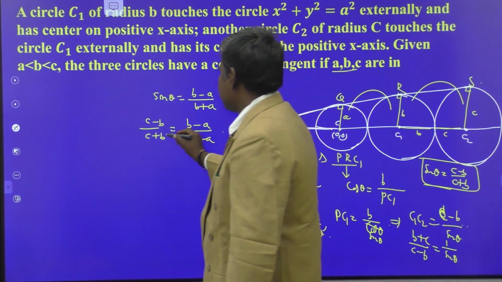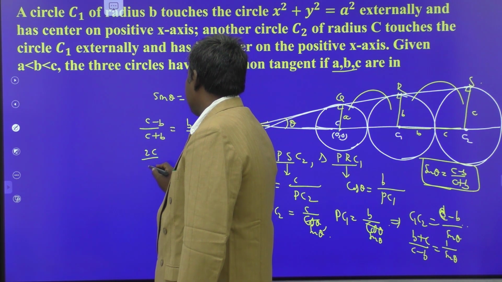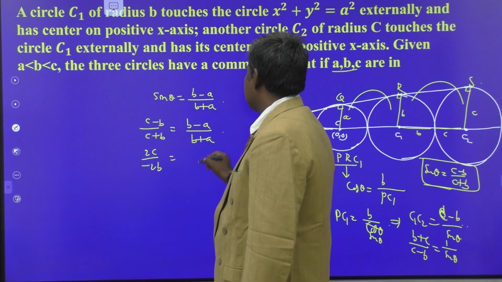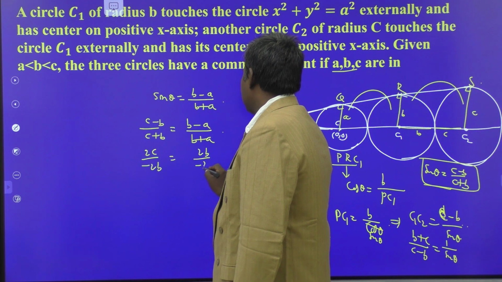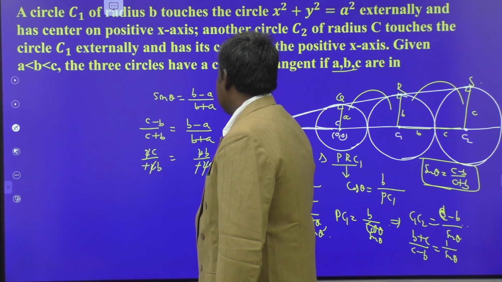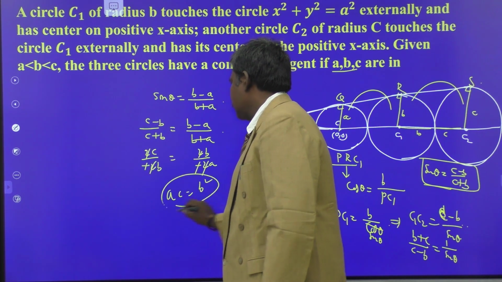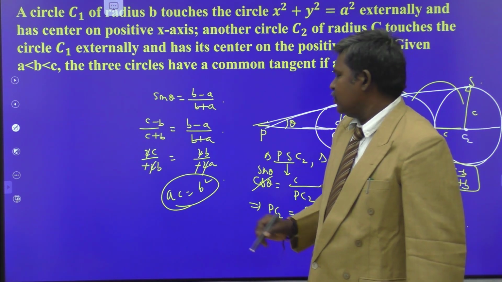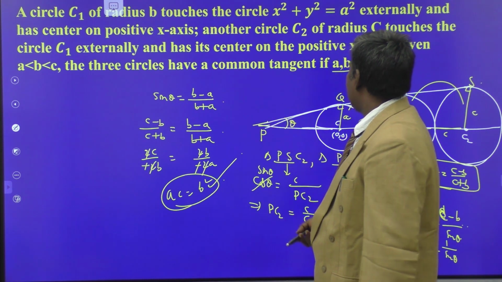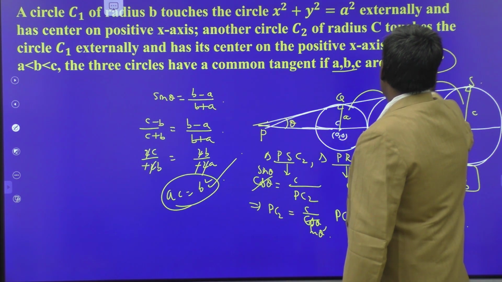Now we apply componendo and dividendo for this. Just by adding these two, we get 2C, and by subtracting these two, minus 2B. That is, by adding these two, we get 2B, and by subtracting, minus 2A. So 2 and minus get cancelled. We have AC is equal to B square. So what is the relation between A, B, C? B square is equal to AC. So A, B, C are in geometric progression.